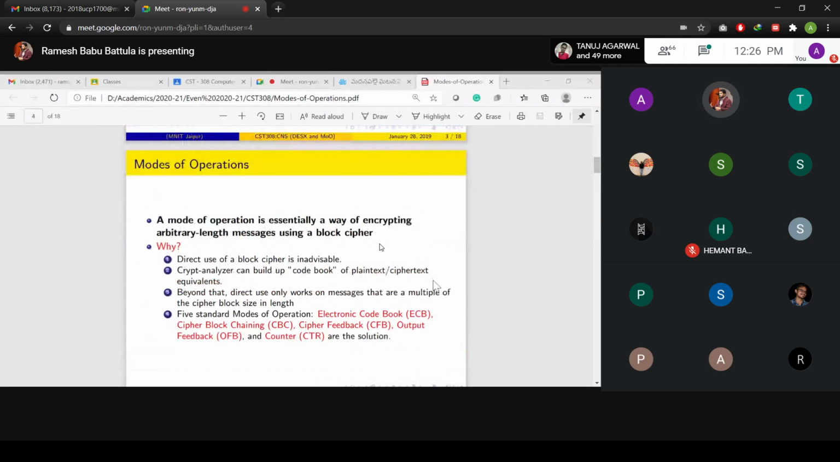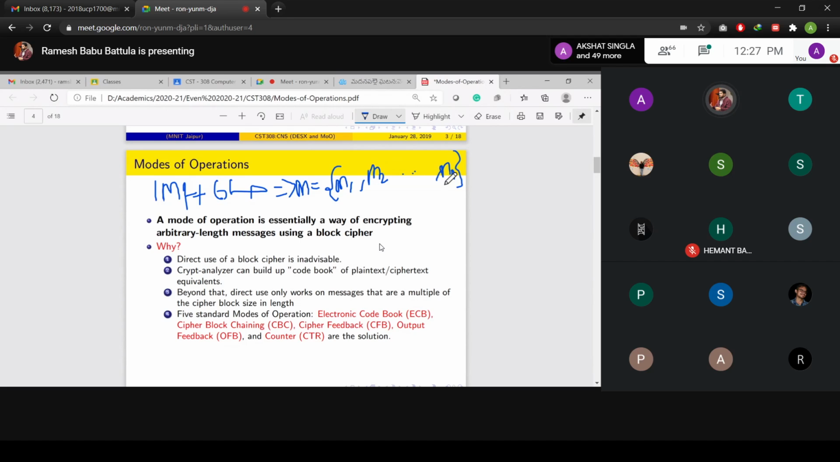But here we have one more problem. What is that problem? Suppose I have a message M. Is the message length always equal to 64 bits? Definitely not. So it is not always equal to 64 bits. That's why whatever message you have, you are supposed to divide it into small blocks, M1, M2, and so on, Mn.